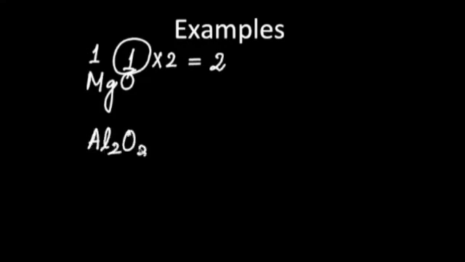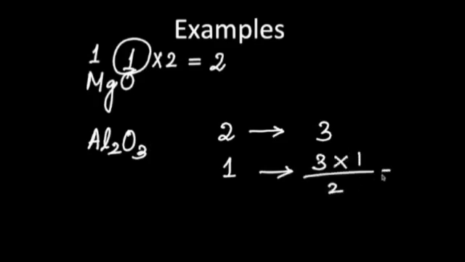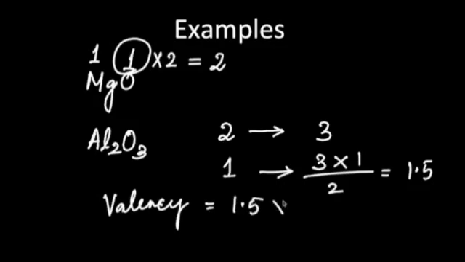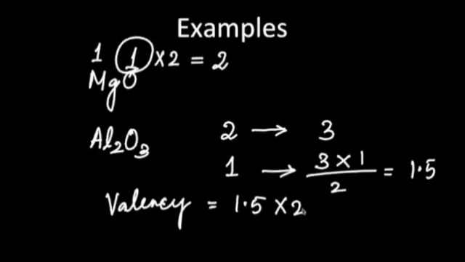Let's take another example, Al2O3. Now let's find out one atom of aluminium combines with how many atoms of oxygen. Now here from this ratio we can see that 2 atoms of aluminium combines with 3 atoms of oxygen. So 1 atom of aluminium will combine with 3 multiplied by 1 divided by 2. So how much is it? It's 1.5, right? So now to find the valency of aluminium, I have to multiply 1.5 multiplied by 2 because it's double the number of oxygen atoms.